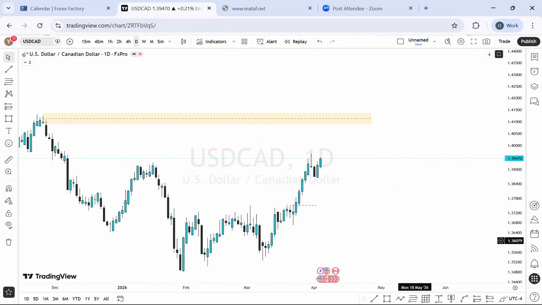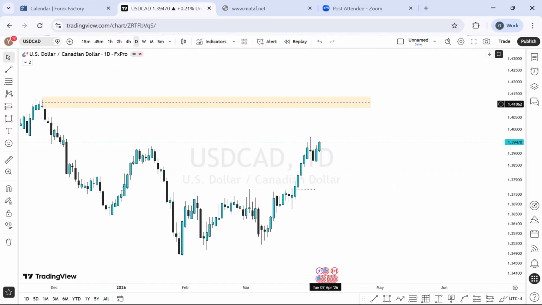I just want to see market reaction buying into this range. And when it does, I want to see a sell from there. Okay, I want to see a sell really. And of course, we could actually come back and break it. I have no problem with that.